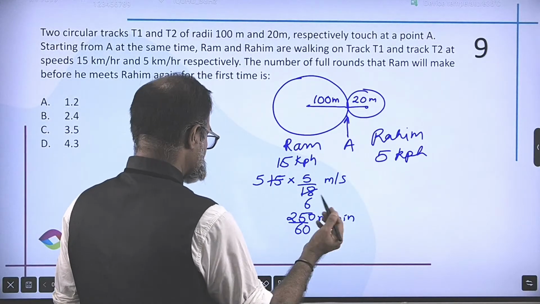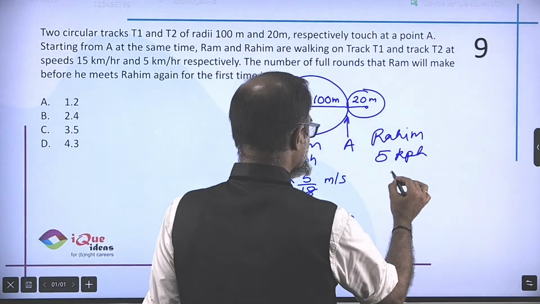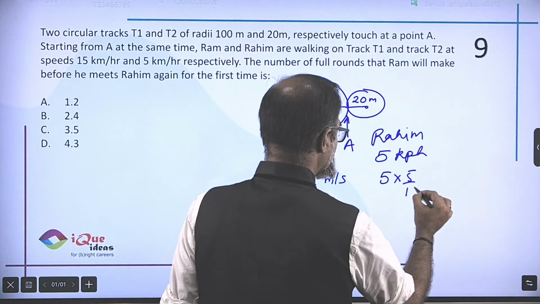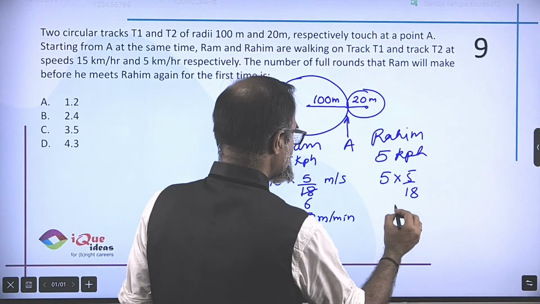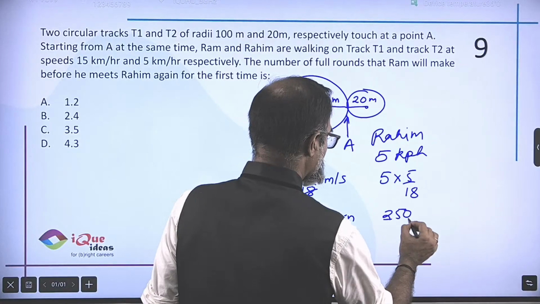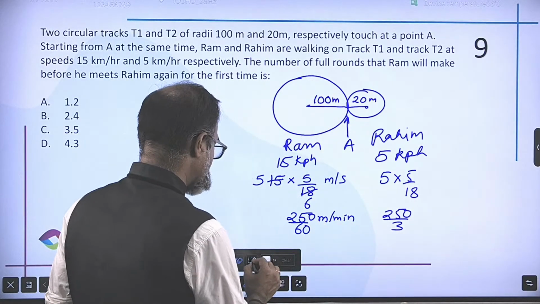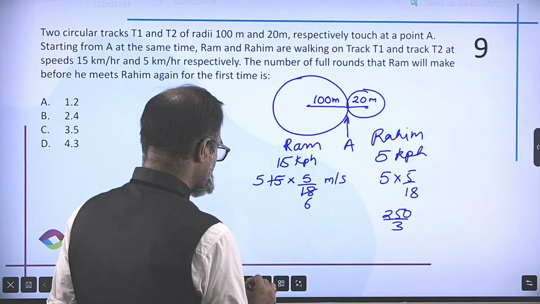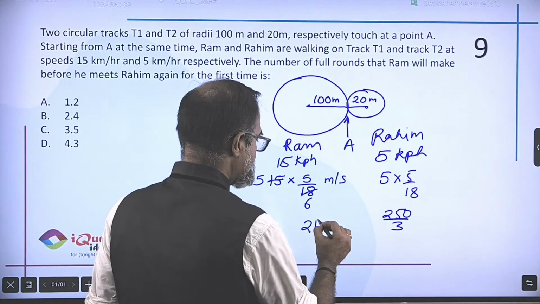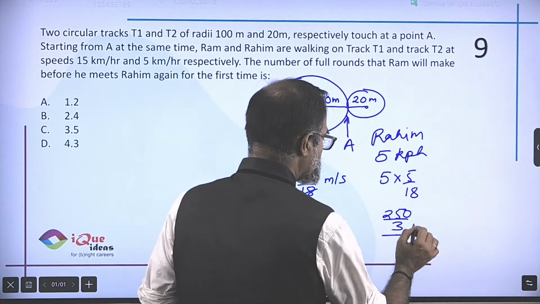Okay, something like that. And this again will be 5 into 5 by 18. So basically this person is moving at 250 by 3. I'm going to eliminate the units to make life a bit simple. This person, if he's moving at 250, he's moving at 1/3 that speed.